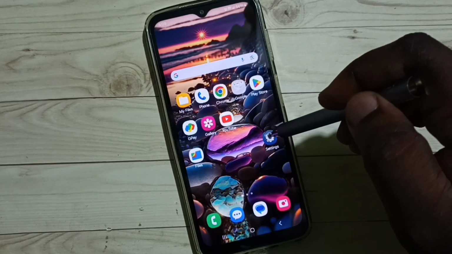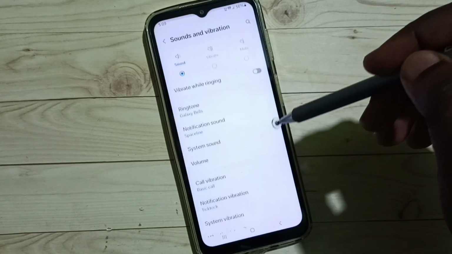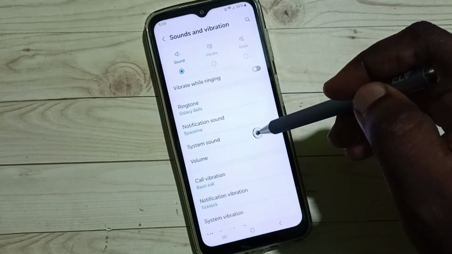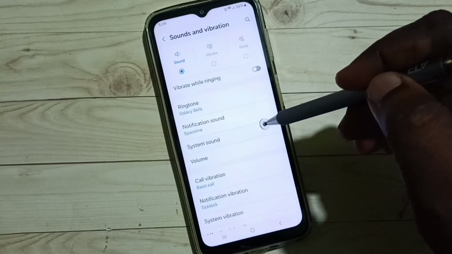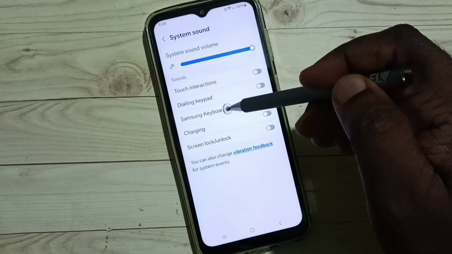Go to settings, tap on the settings app icon. Go to sounds and vibration. Then tap on system sound. And here under system sound we can find Samsung keyboard.